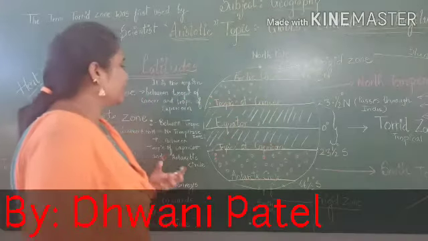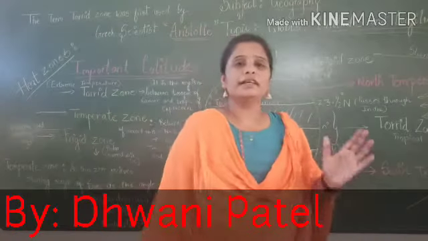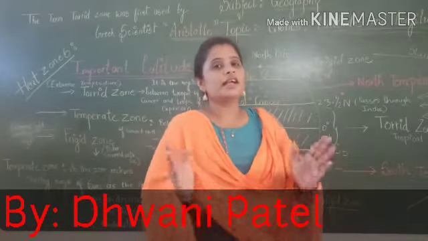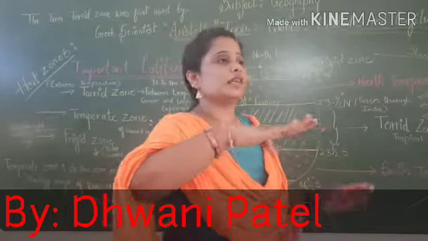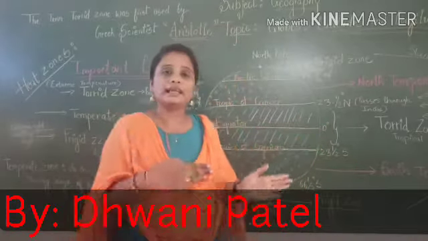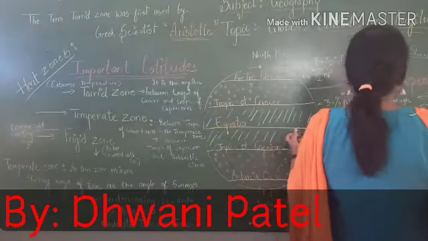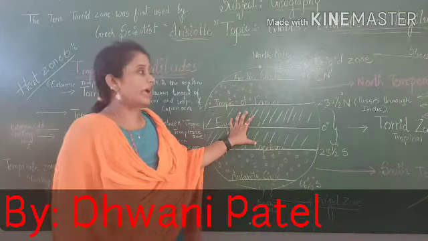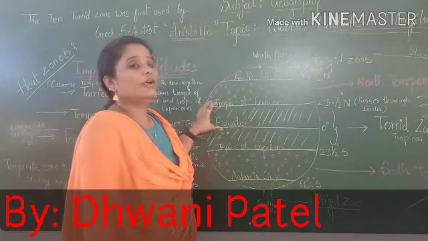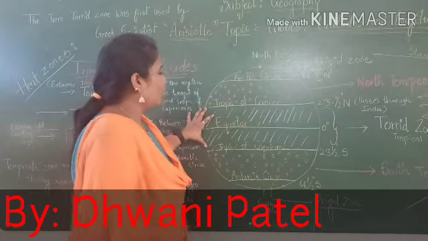So today we will understand something about the torrid zone. Very simple, it is between the Tropic of Cancer and Tropic of Capricorn. This area receives the vertical rays of the sun. Sun की rays जो है वो directly Tropic of Cancer के ऊपर और torrid zone में गिरती हैं. If you see this, that is the reason why it is known as the hot zone or tropical zone. I hope you are done with the topic torrid zone.